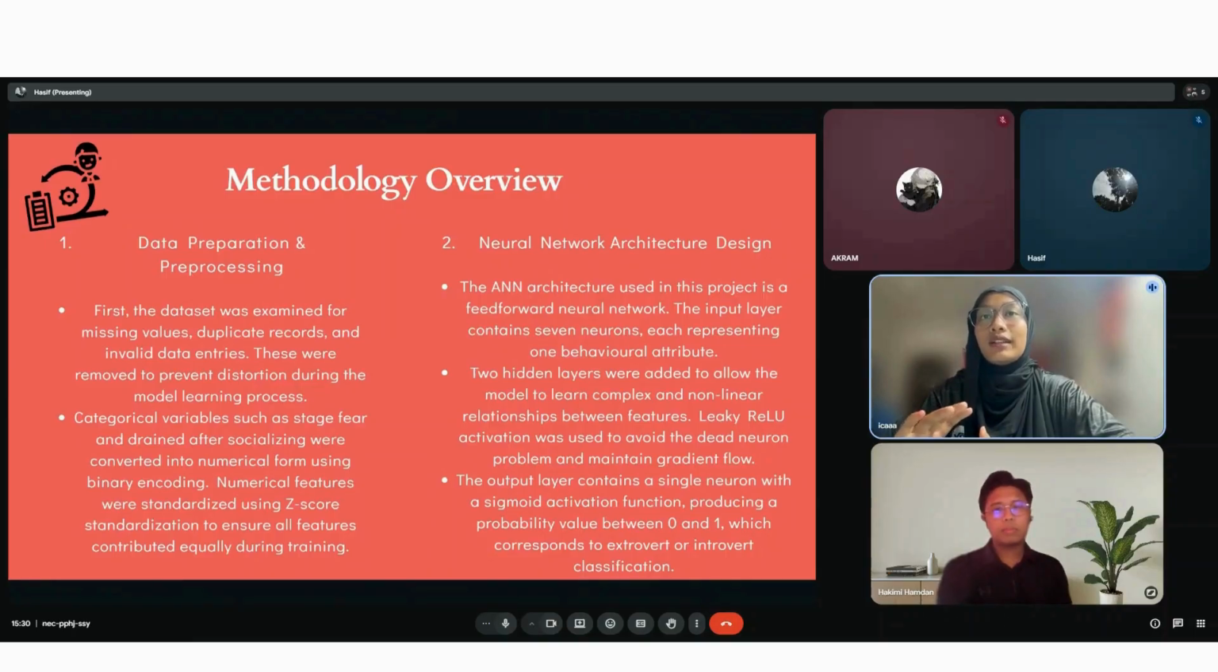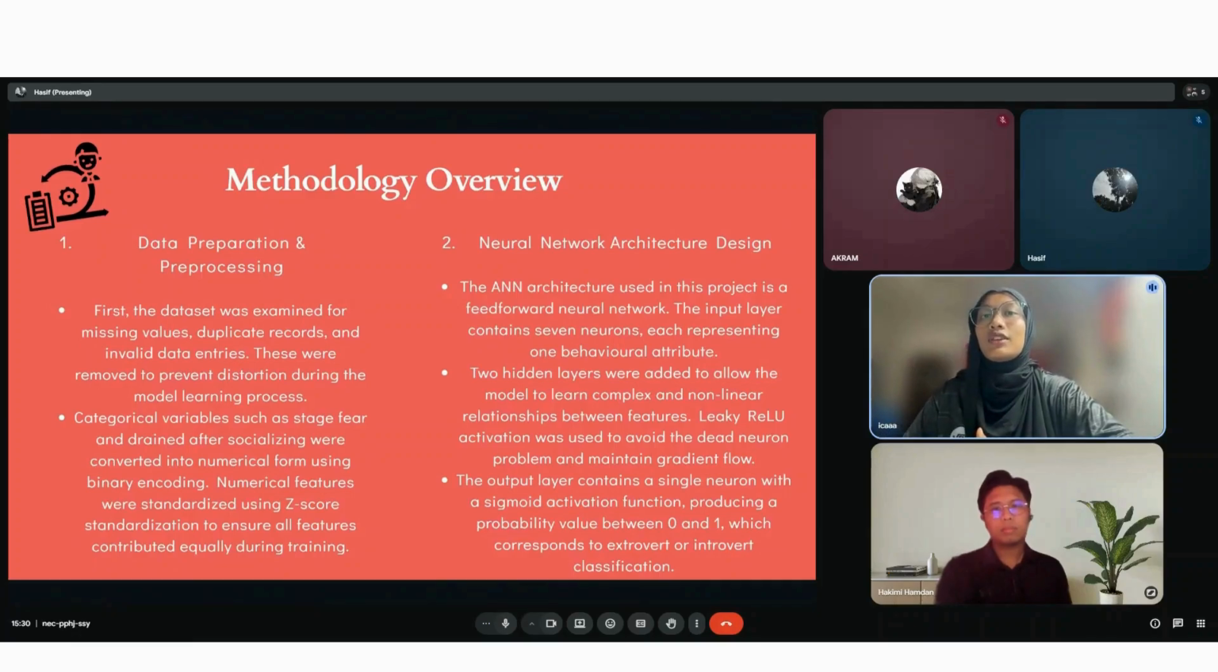2 hidden layers were added to allow the model to learn complex and nonlinear relationships between features. Leaky ReLU activation was used to avoid the dying ReLU problem and maintain gradient flow. The output layer contains a single neuron with sigmoid activation function, producing a probability value between 0 and 1, which corresponds to extrovert or